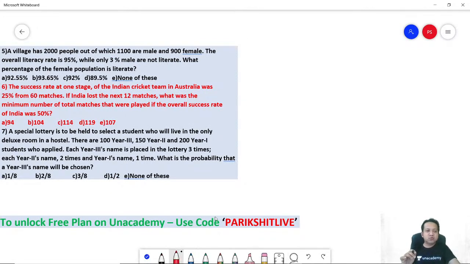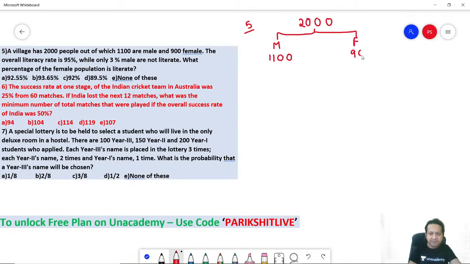A village has 2000 people, out of which 1100 are male and 900 female. The overall literacy rate is 95%, while only 3% male are not literate. So let's write down. Write down number 5. How many human beings are there? A total of 2000 human beings, right? How many males are there? They say number of males is 1100. How many females are there? They say the number of females is 900.